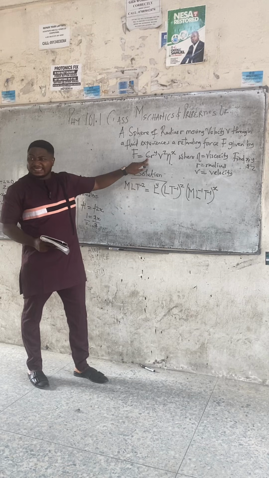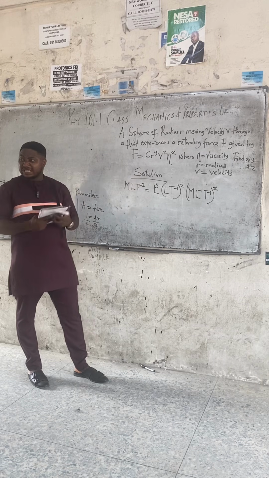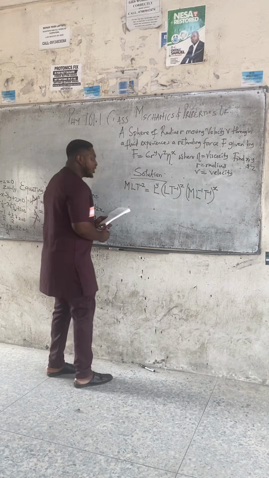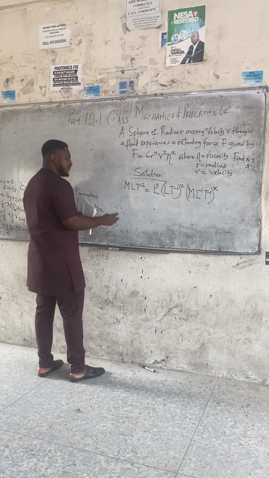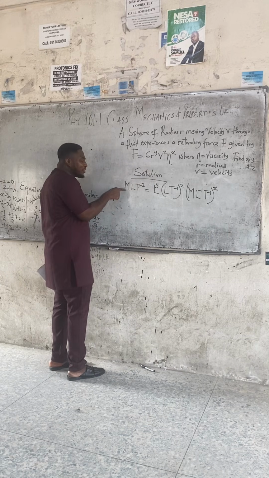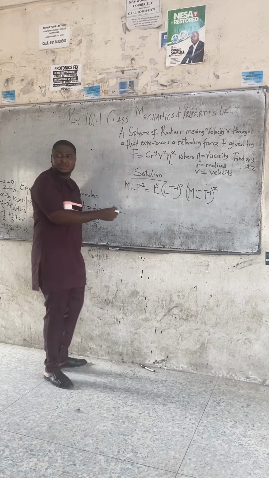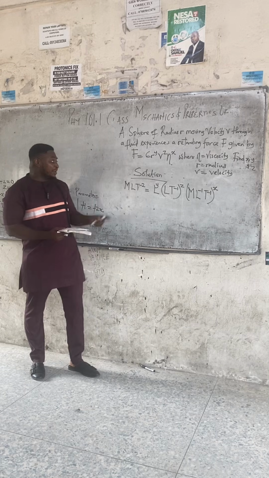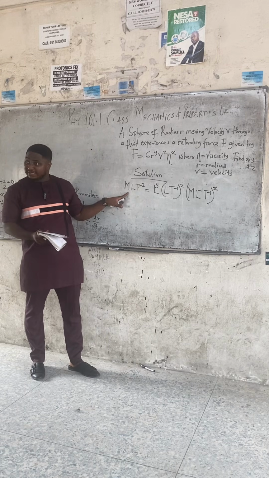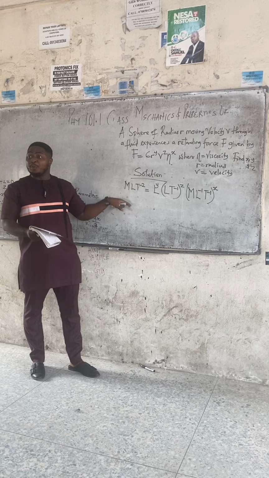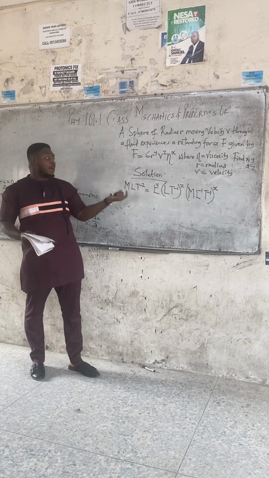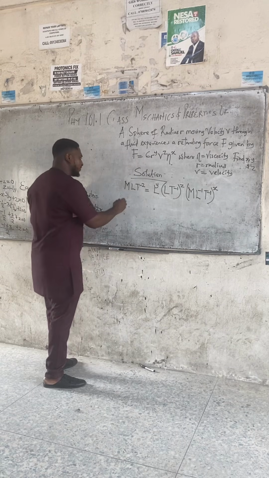But 6, you know why 6 is no longer there, right? It's a constant, it's negligible. Haven't done that. What do we do now? We expand the class. In this particular question, we don't need to put M raised to power 0, L raised to power 0, like we did in the former question, right? Because M is already in the question, L and T is complete. So when it's not complete, anyone that is not complete, put raised to power 0. But this one is already complete, so we just start solving.